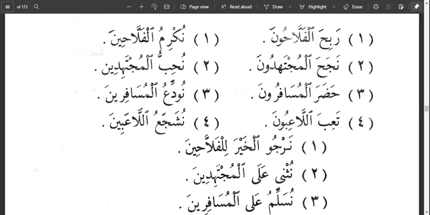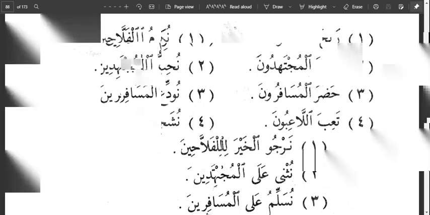Take al-fallah with the verb robiha. Robiha means to earn profit or to be successful in a trade. Adding the waw and nun gives the plural al-falahun. So al-falahun here is the fa'il, the performer of the action robiha.